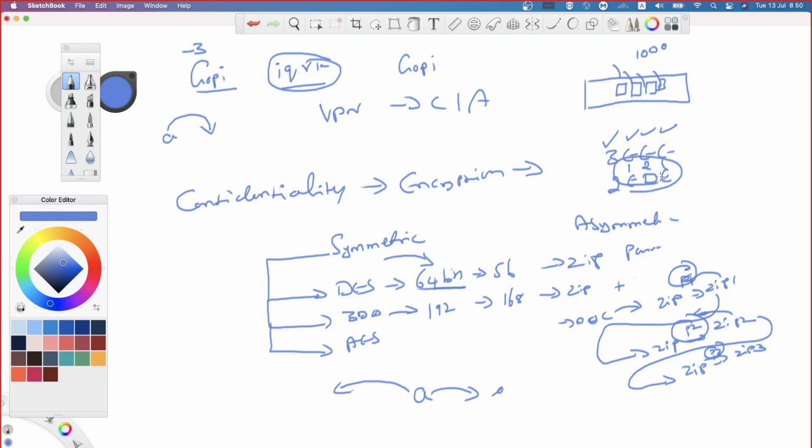And if you want to support 3DES, make sure that the device on which you are terminating the VPN supports 3DES. How do I know about it? There is something called FIPS, and there are certain standards, right? So FIPS labs and ECSA labs, they are the bodies who will be validating all the functionalities supported by each and every product. You can go and identify what is available, right? You understand what I'm saying?